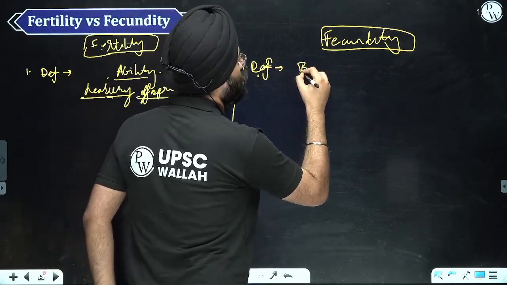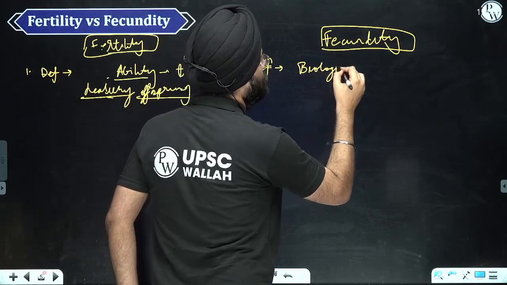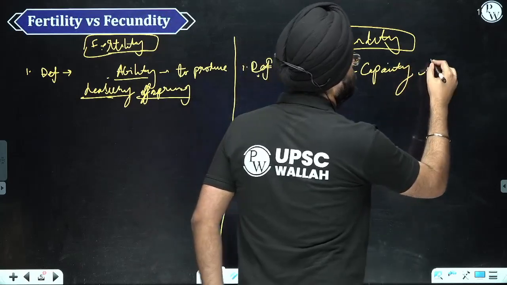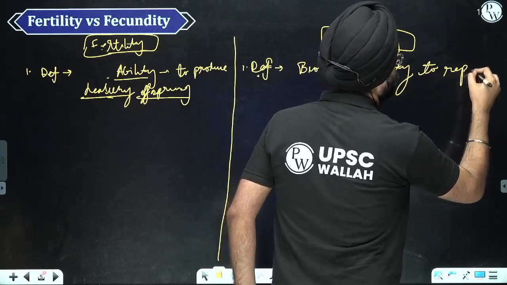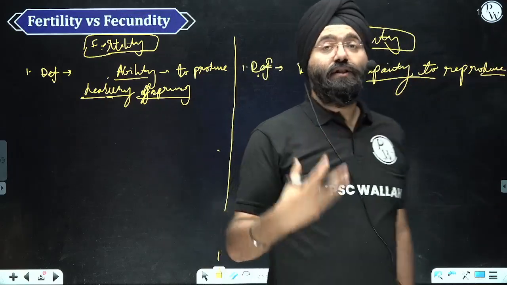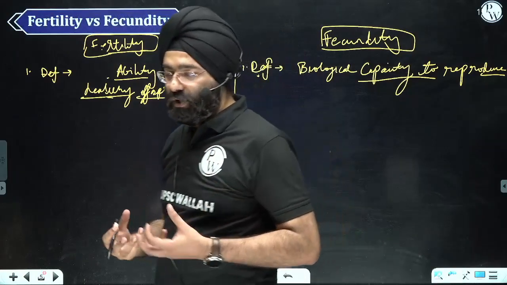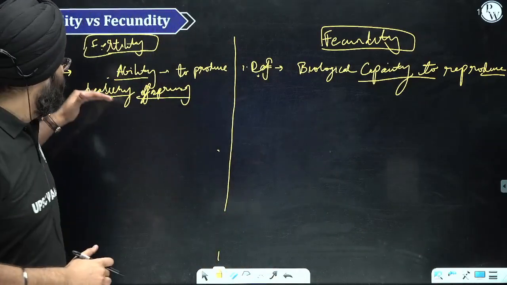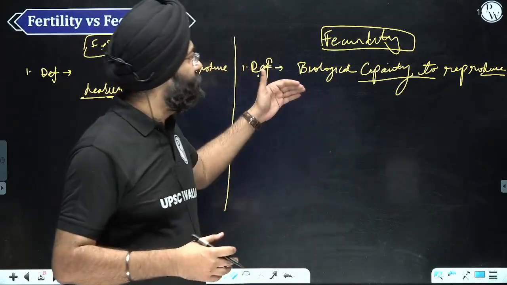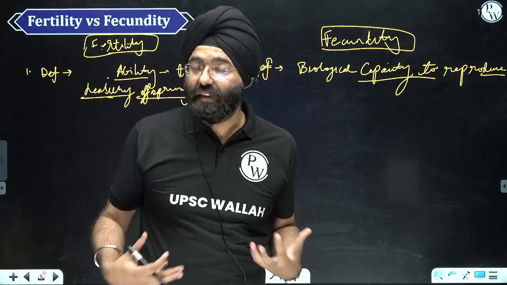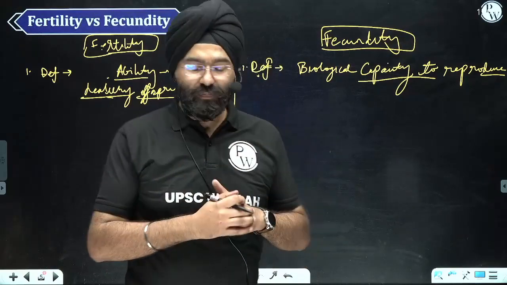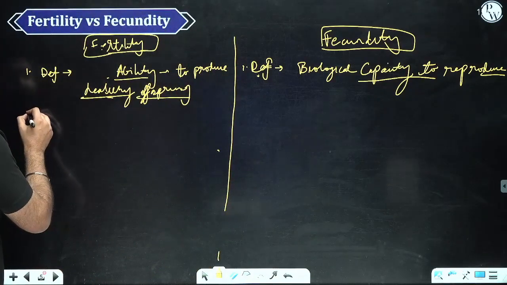When we mention fecundity, it is the biological capacity to reproduce. So the first difference generally should be the concept or definition, what it defines. Basically, fertility is the ability to produce healthy offsprings in abundance, as we had studied. And fecundity is a biological capacity, whether a person has a capacity to reproduce or not, right? So now let's see what the second difference is.